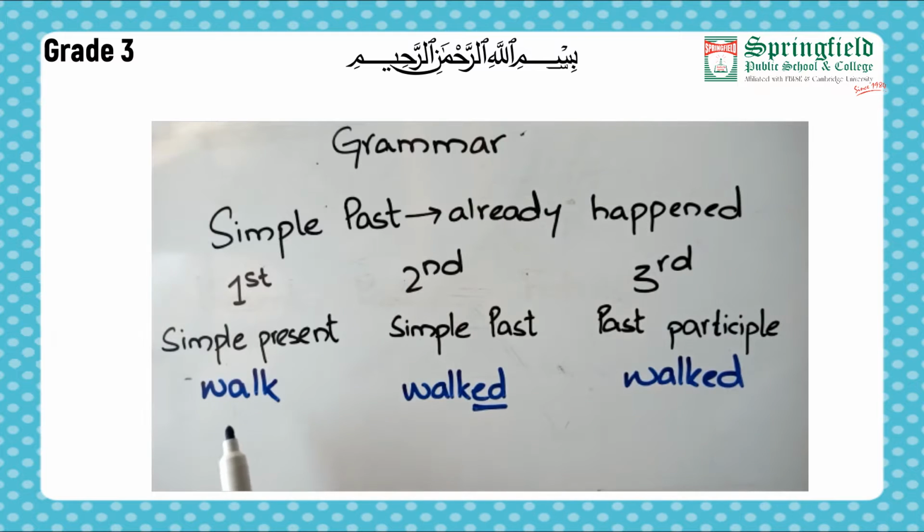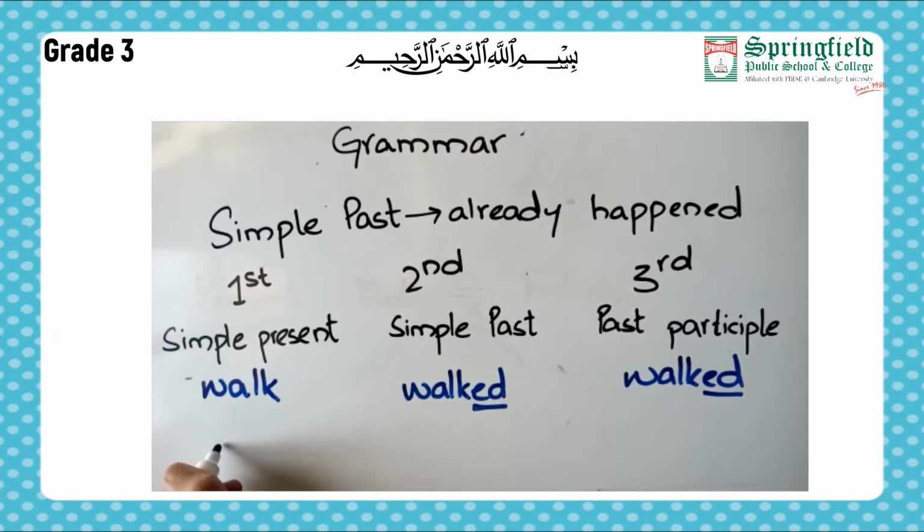Now this was a regular verb in which we simply added ed. We know other examples of regular verbs like play, played, played, dance, danced, danced. As you can see, we are simply adding ed or d at the end to make it simple past and past participle. So students, now moving towards irregular verbs.